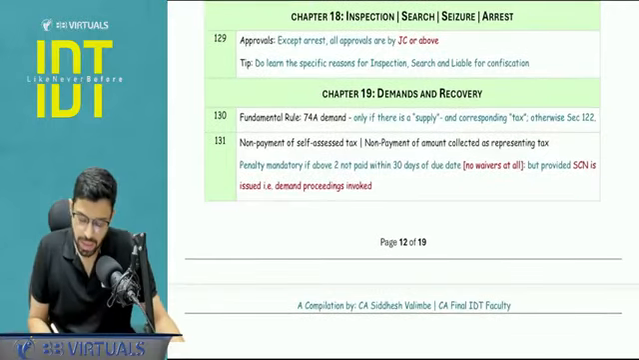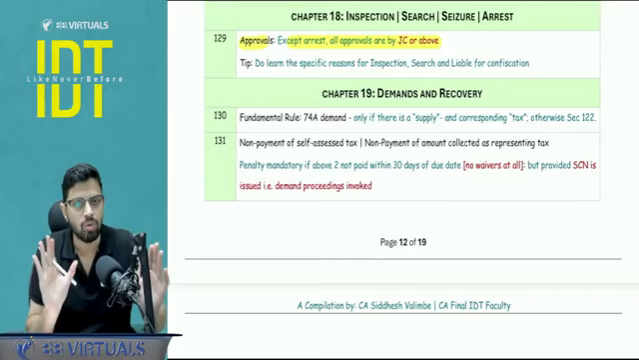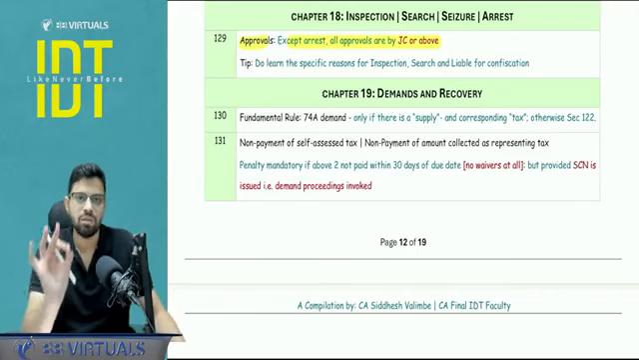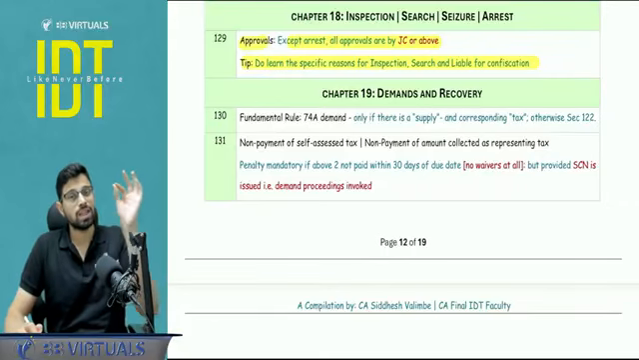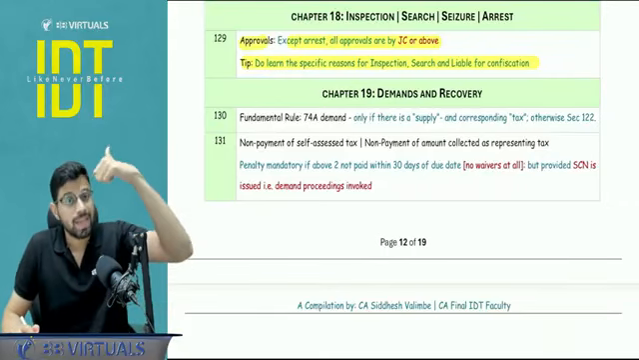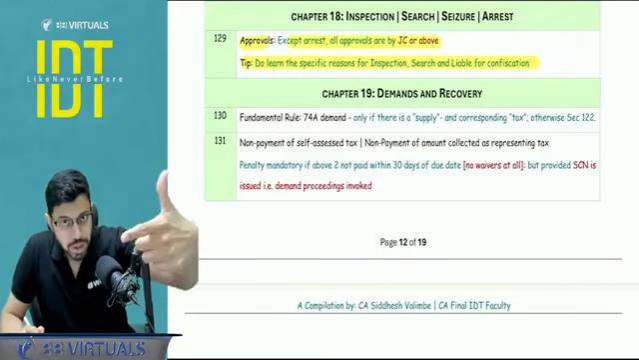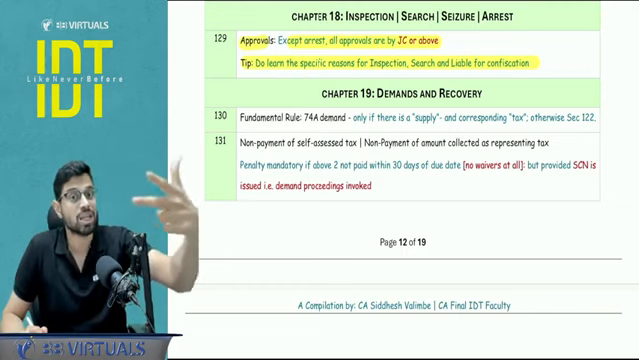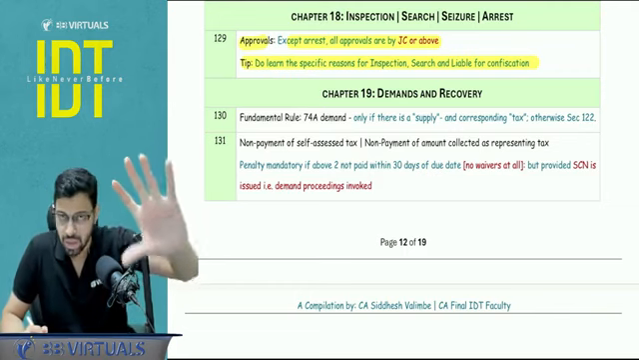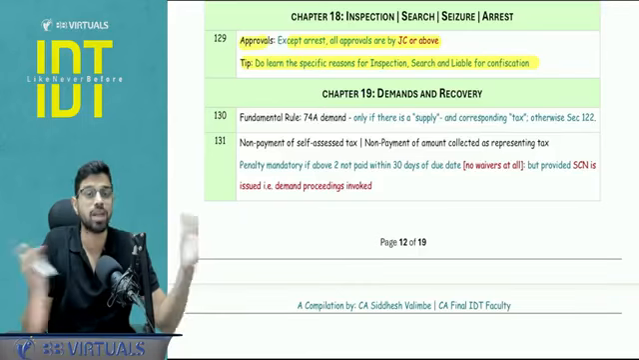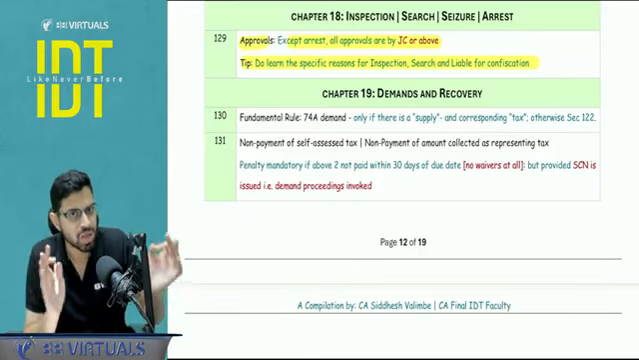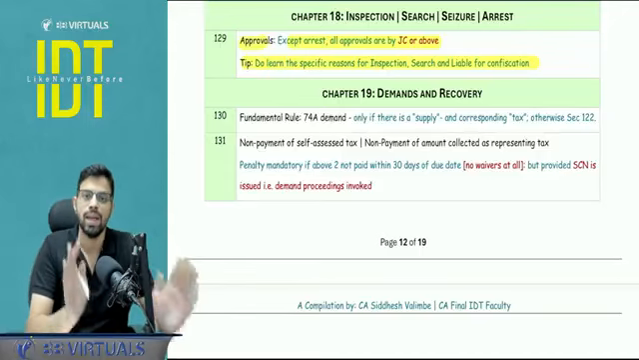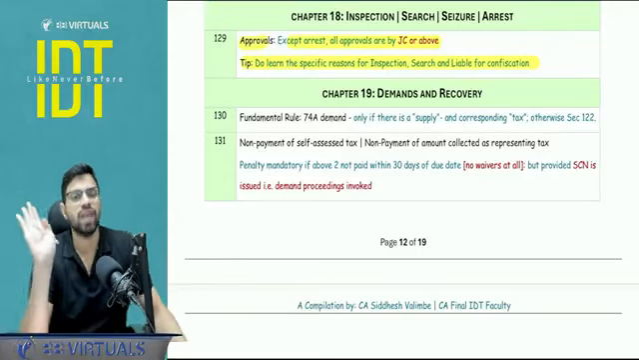Next, chapter number 18, inspection, search, seizure. All the approvals in this chapter are given by JC or above, Joint Commissioner or above, except arrest where the Commissioner's approval is required. Just a point to be noted, please learn the specific reasons for inspection, search and goods liable for confiscation, section 130. This is just I'm mentioning. There is no any mistake pointer possible. Those are plain direct topics, sometimes asked directly in question number 5. So I want you to write it properly rather than just giving vague answers.